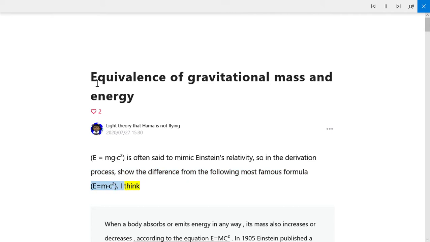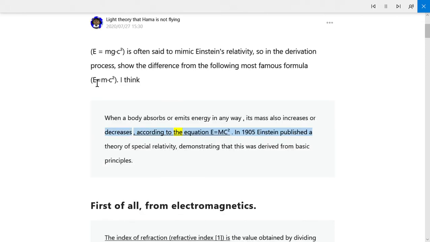I think, when a body absorbs or emits energy in any way, its mass also increases or decreases, according to the equation E equals mc superscript 2. In 1905 Einstein published a theory of special relativity, demonstrating that this was derived from basic principles. First of all, from electromagnetics.